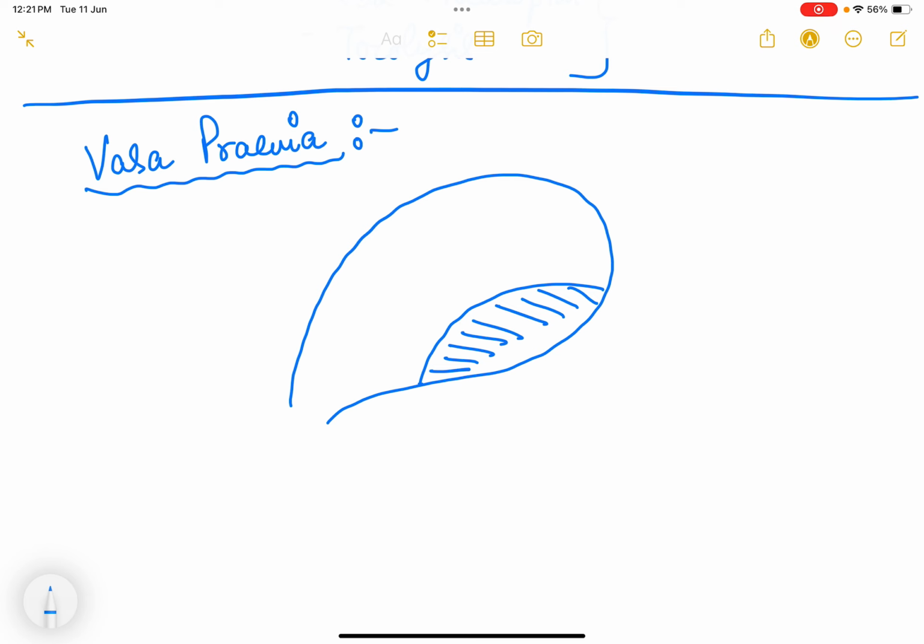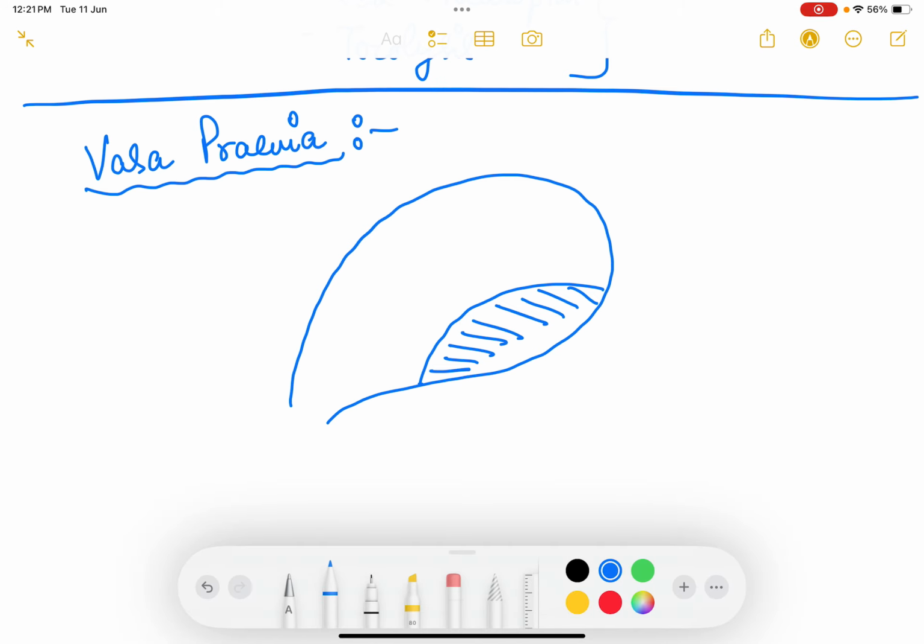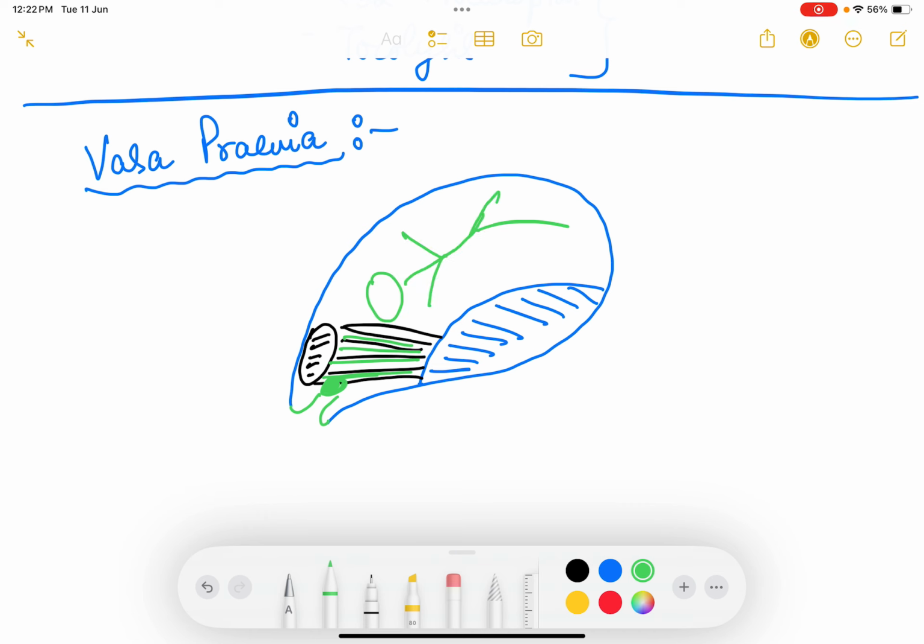Now what happens if there is a succenturiate lobe? What do you mean by succenturiate lobe? I told you that one more lobe is there and this lobe is here. So in between the lobes there will be connections. Now somehow this connection is overlying the internal os. Okay, cervix के ऊपर ये connection है. तो these blood vessels are running near the cervix. So when this patient goes into labor and when the fetal head pushes down, these blood vessels will tear and it will start bleeding. So it is vasa previa, it is not placenta previa.